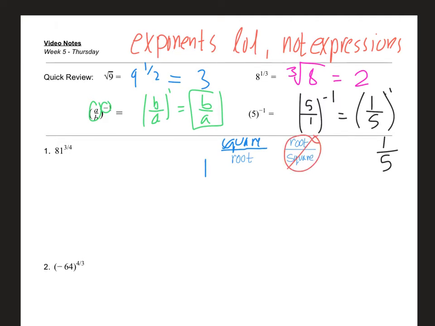That's a no-go. What you want is square root. So that exponent is going to be on top while the radical is going to be on the bottom. And I want you to look up here and see that square root means I have it to the first power, which doesn't affect anything, but I have a cube root, the third root, which is what we translated it to here. Do y'all see that? So as we go through, just make sure you're remembering that part.